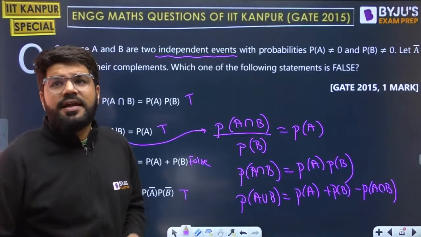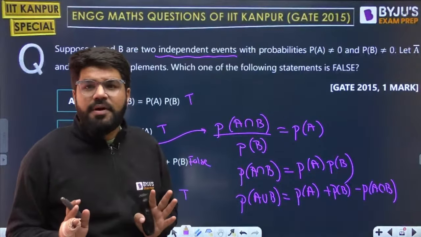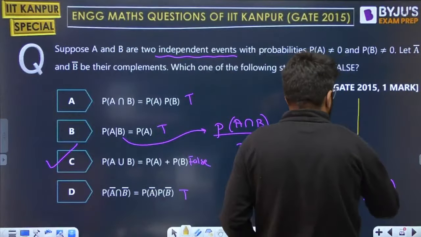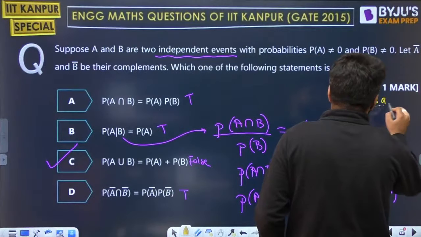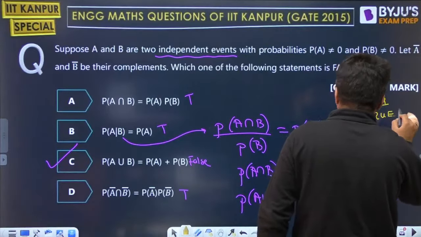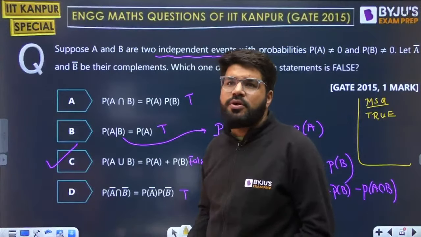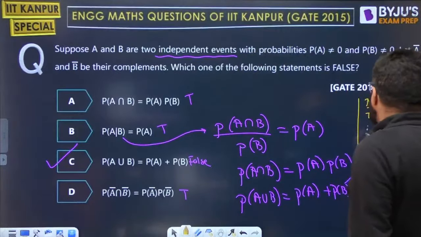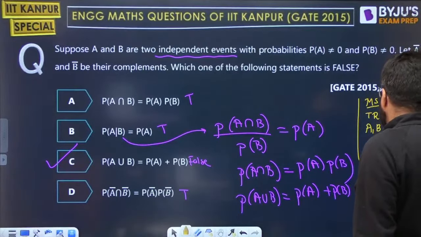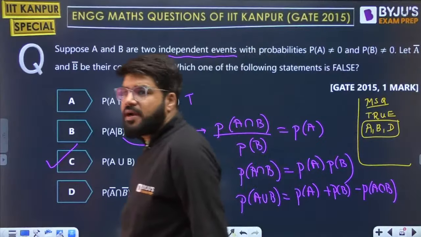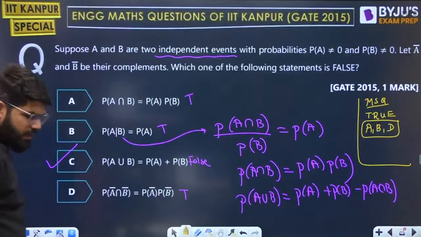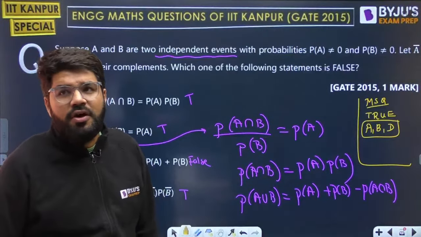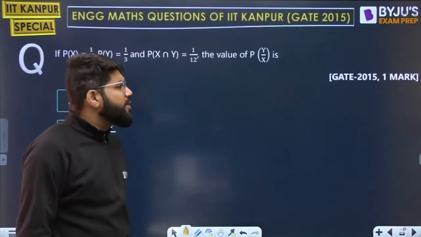All right, so C is the correct answer. Now, guys, this was a GATE 2015, very simple 1-mark question. Such a question can now be converted to an MSQ: which of the following statements is true? Then it is A, B, D. A, B and D are true. So that can also be done in the upcoming years because now we have MSQ type questions with us. Let's move to the next question.